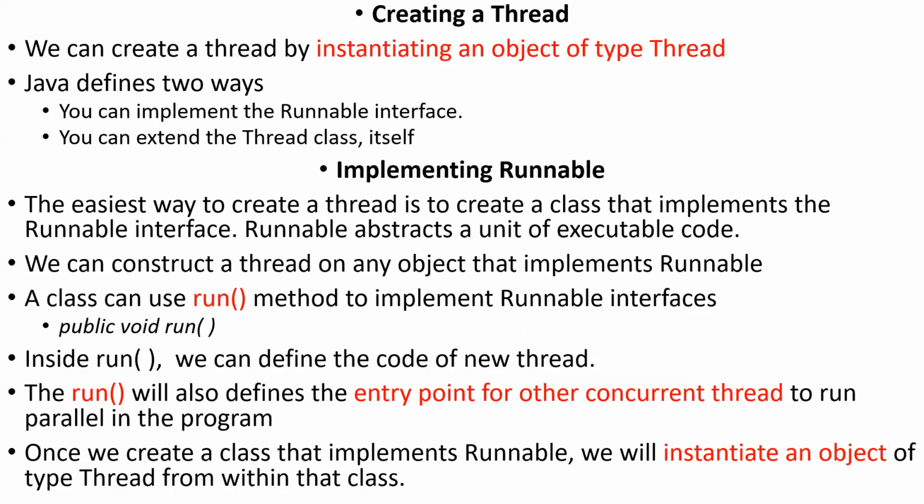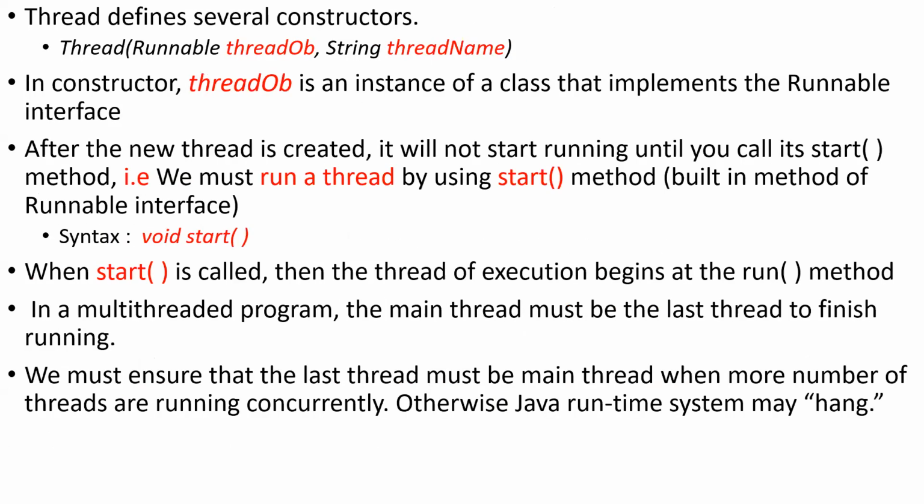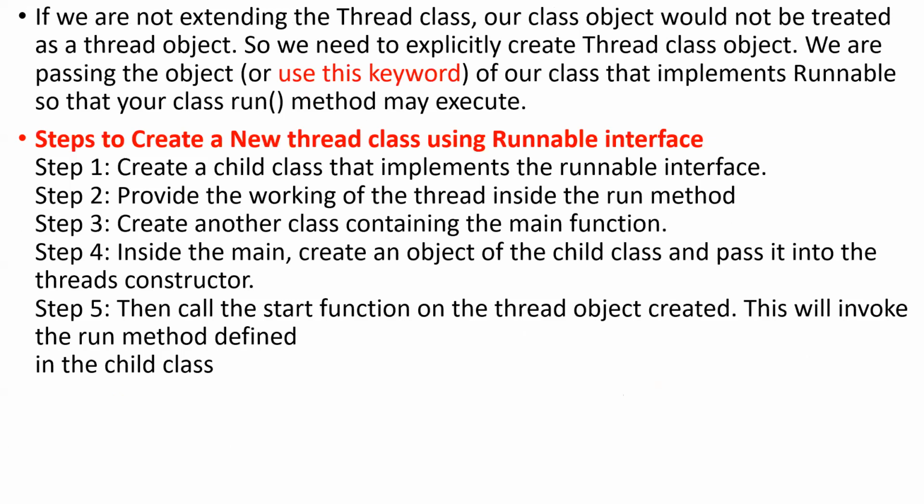Next, creating a thread. We can create a new thread in two ways, either by using an interface or by using the Thread class. In both methods, we are supposed to use a run method, and to start that run method, we have to use the start method. Those are the basic steps. First we'll see the Runnable interface. The steps: first, we have to create one child thread by implementing the interface. Next, we write all the important instructions inside the run method.